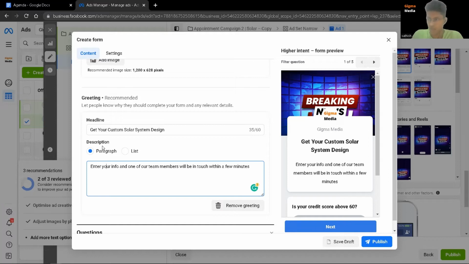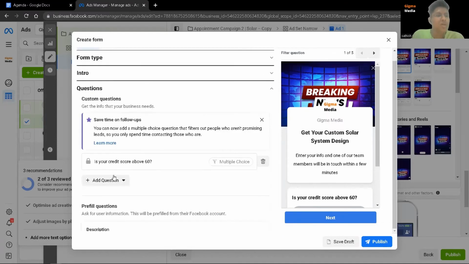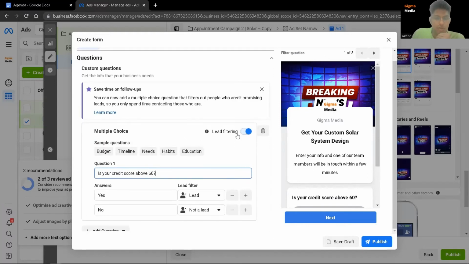They are aware of that, right? They know what's going to happen next, right? So that's why this is very powerful. So for the question side of things, this is something that you can use. I've actually added a question which is called lead filtering. What this lead filtering does is allow you to further get highly qualified leads.